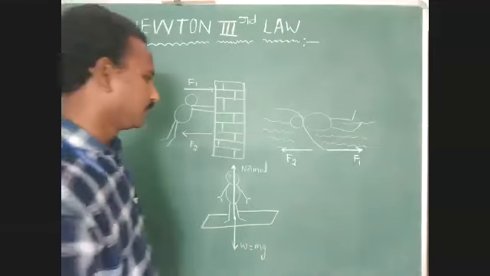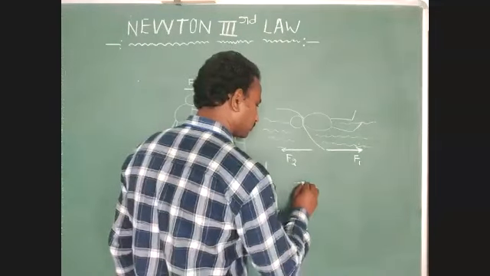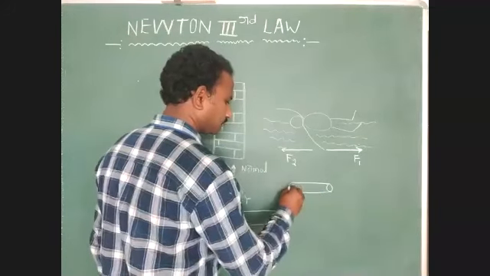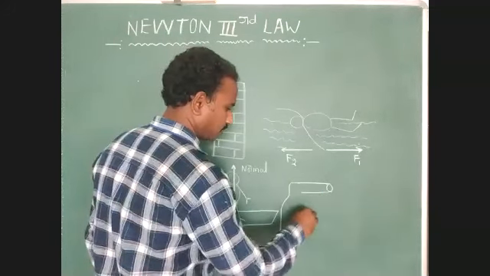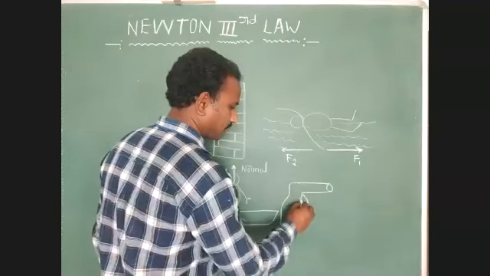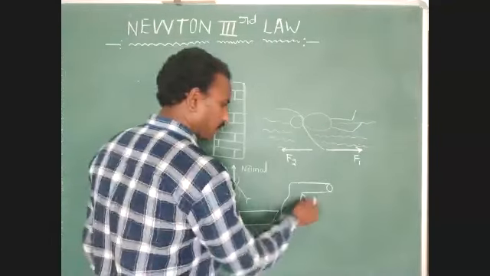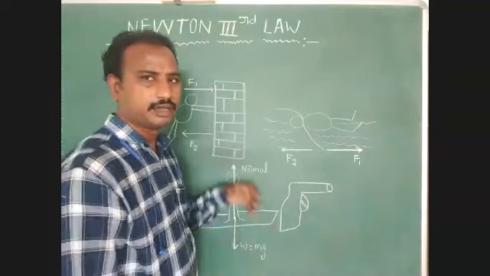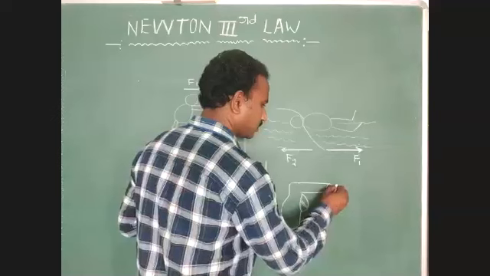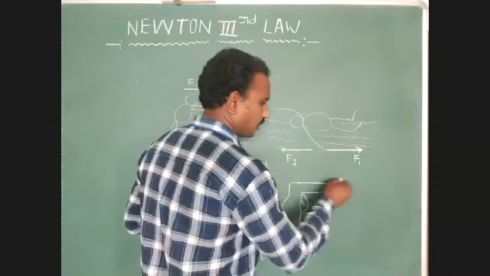One more example I can give you. Here, one gun. Now, it is a real gun only. Don't forget. So now just identify. Whenever we fire the gun, the bullet experiences an external force in the forward direction.